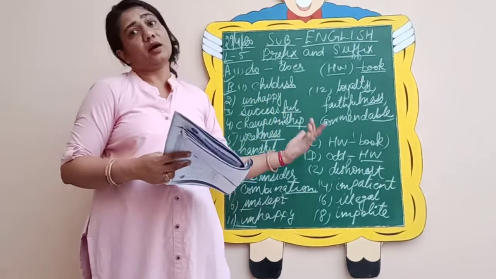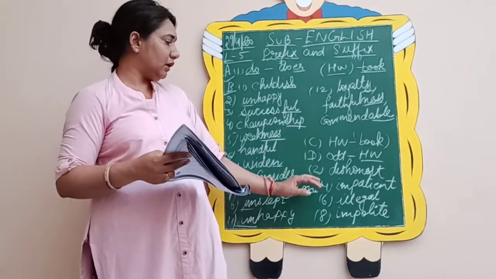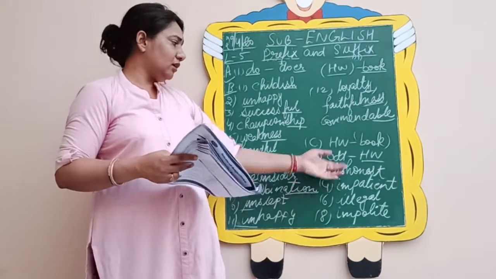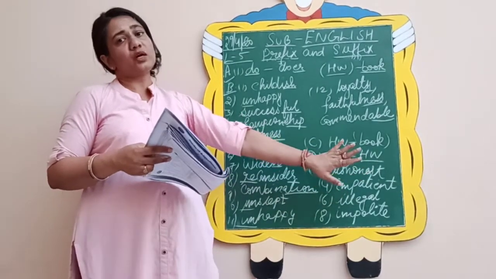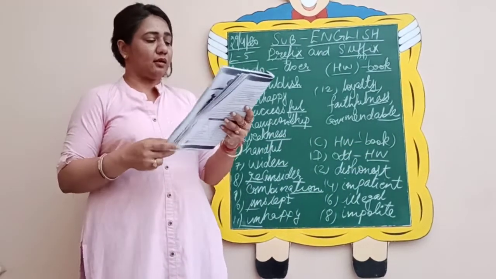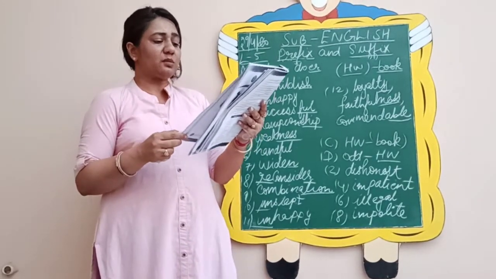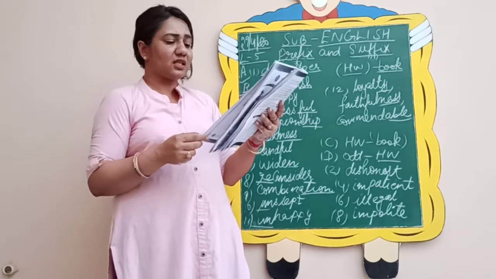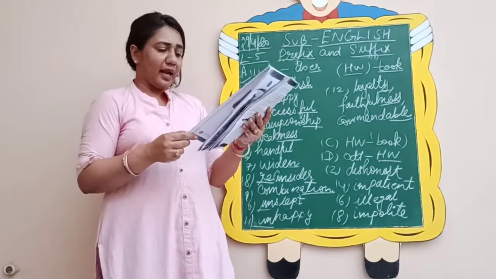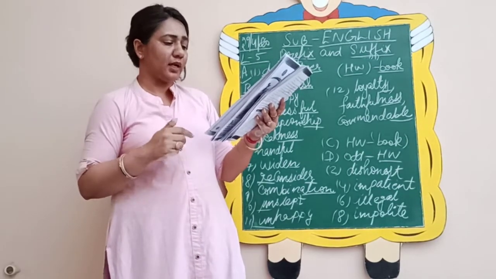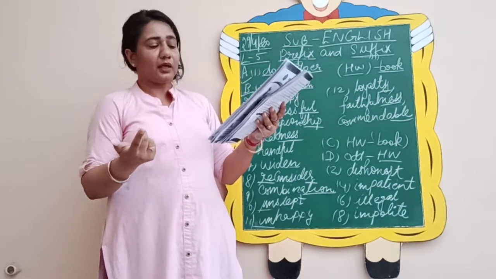It is unlock. So this way I have done all the even ones, and the odd ones are your homework to be done in the book itself. Then the last exercise is left out of this. Complete this passage by adding suitable prefixes to the words given in the brackets. Again, what you have to do is, some of the words are given in the brackets.